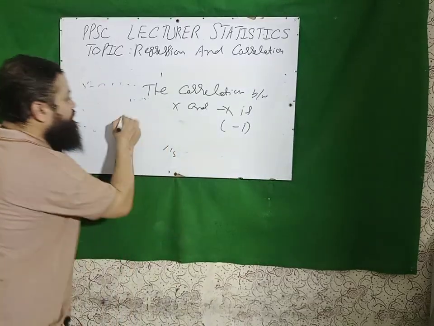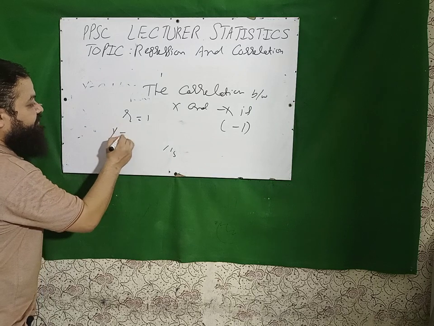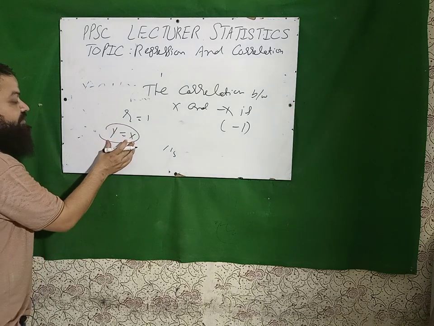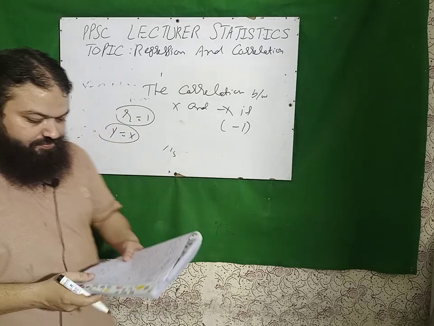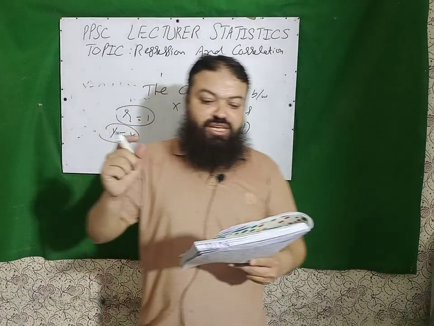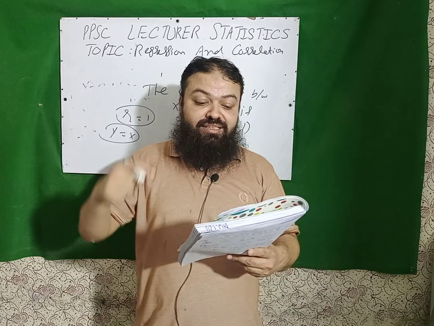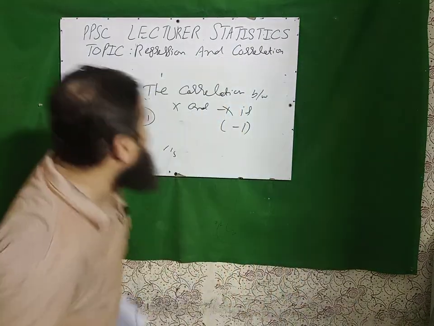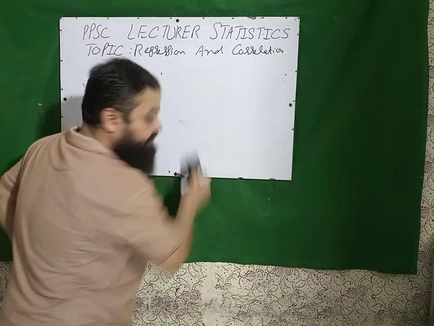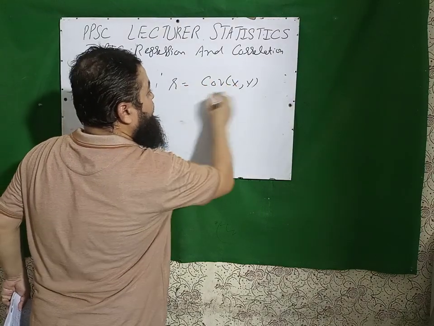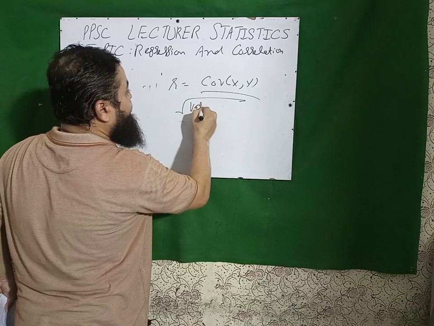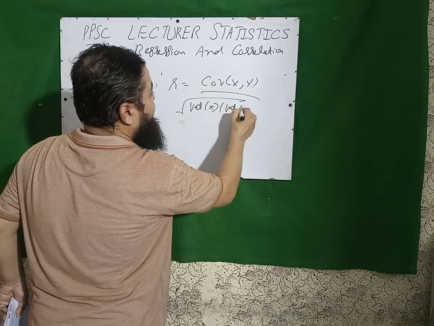And when R is equal to 1, it means that y is equal to x. Actually, both variables have the same values, then correlation coefficient will be equal to 1. Correlation coefficient is based upon another measure and it is covariance. And how it is based on covariance, I will tell you, very important. R is equal to covariance of x comma y over under root of variance of x, variance of y.